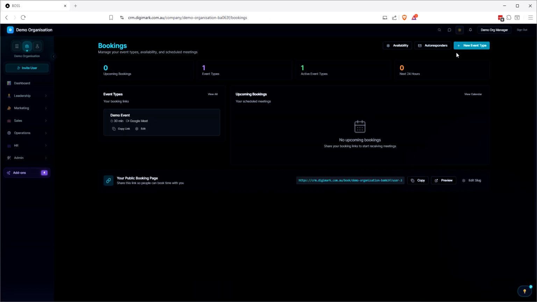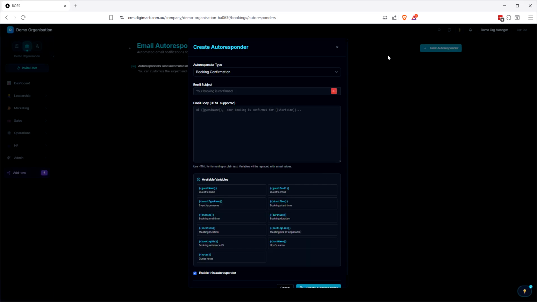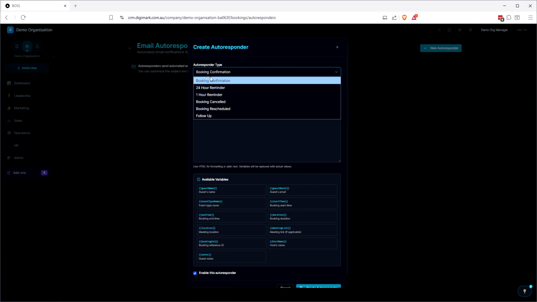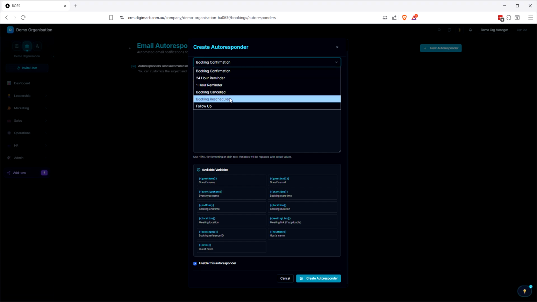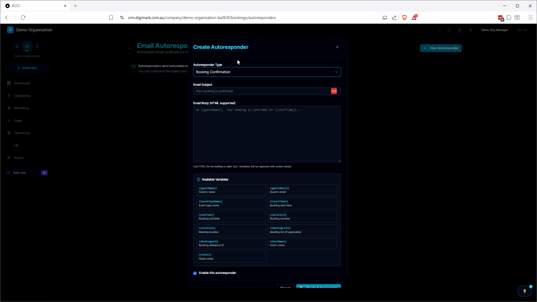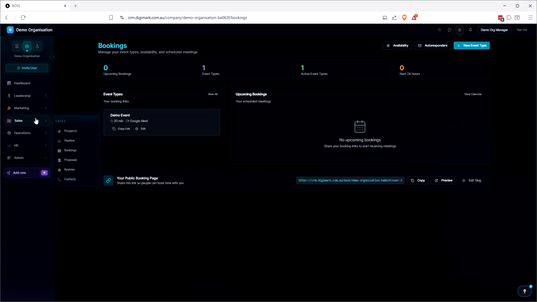We've also got an autoresponder in here. So we can create an autoresponder. So we're booking for something. And we can add all these various different variables with that. Yeah, so that'll create a workflow. We can have several of these, and I've got to add what event type this is for. That way we can have different autoresponders for different event types. So yeah, that's our booking system.